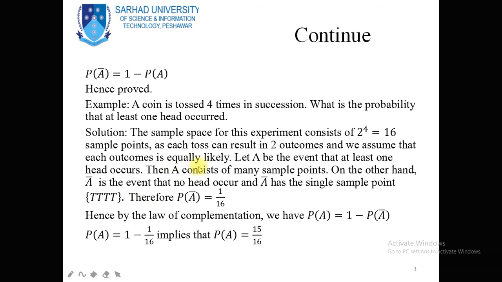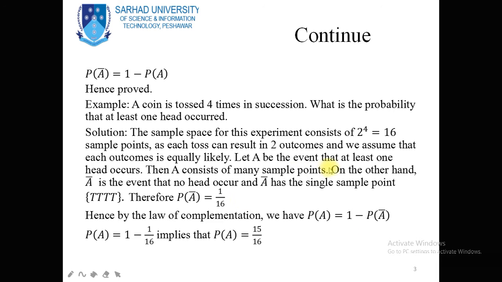So if A is the event that at least one head appears, for this statement we use the event A. Now for no head appears, we use A complement. Since the number of outcomes for this event A complement is only 1, the probability is very easy. So the probability of the complement of A is equal to 1 over 16.